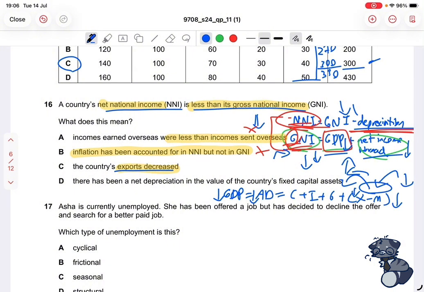However, that doesn't explicitly talk about why NNI is specifically less than GNI. Now let's just check the last one and cross this one off.